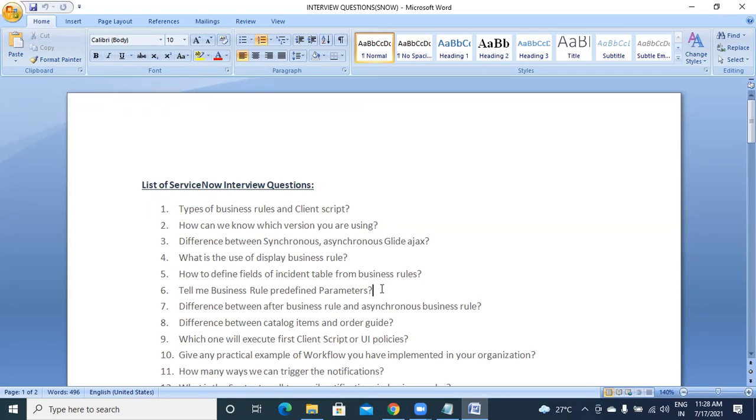Tell me business rule predefined parameters. We have discussed this also, and while discussing I told you they will surely ask you about this question. So what are the default parameters of a business rule? Anyone? Sharath, anyone? Current, previous, yes, that too will be enough. So you should answer that.